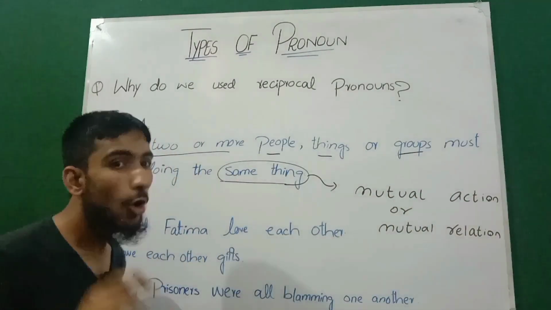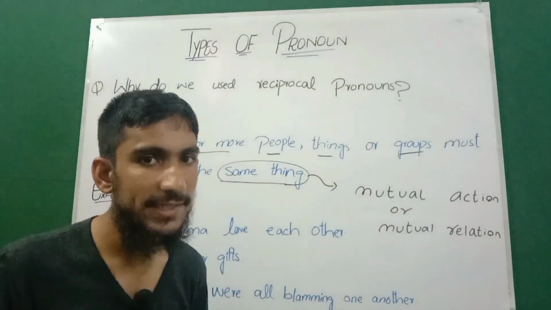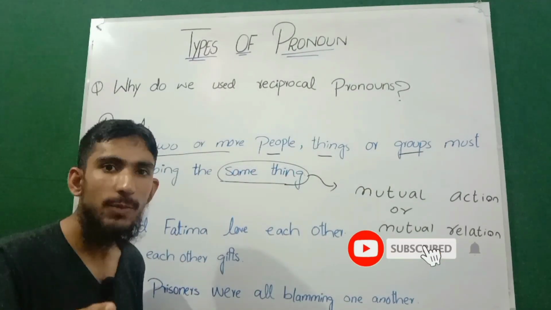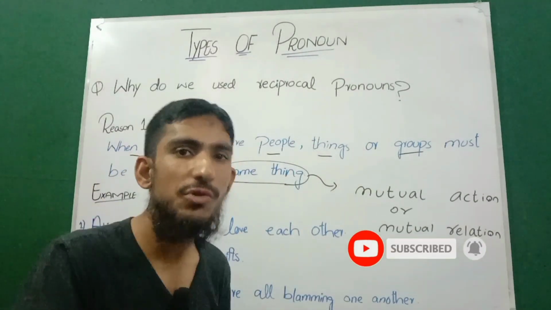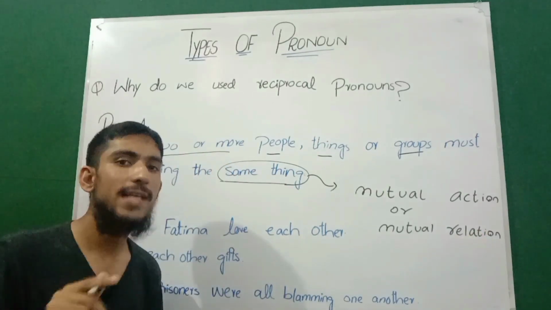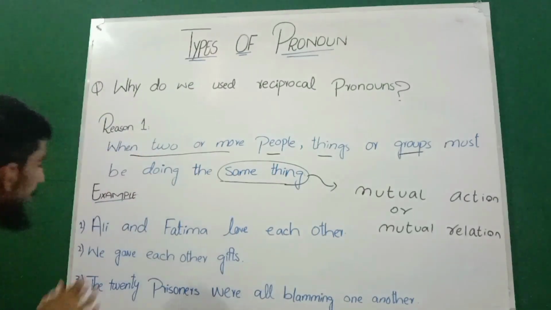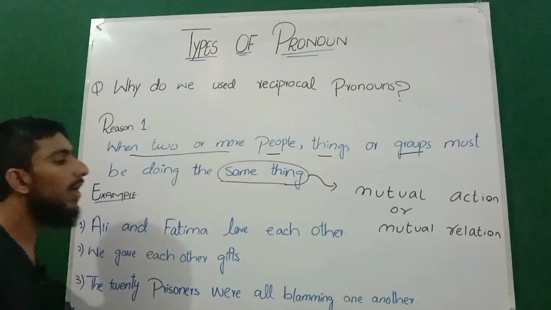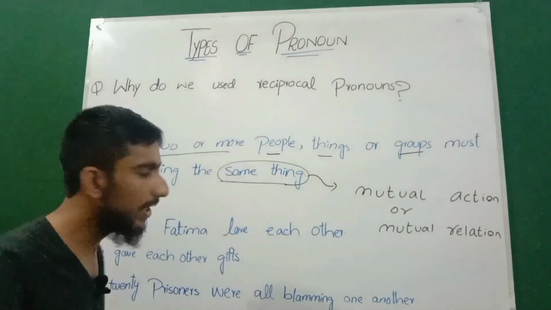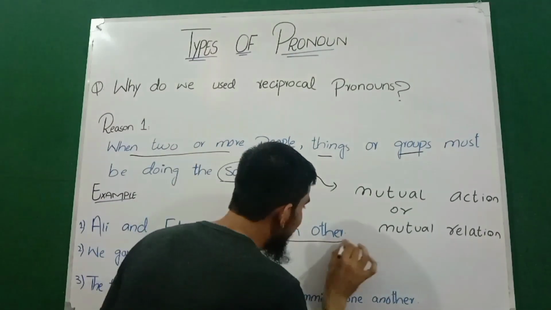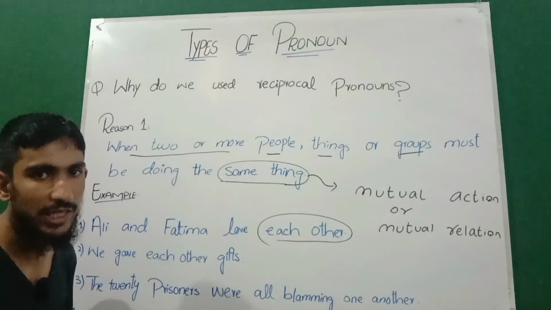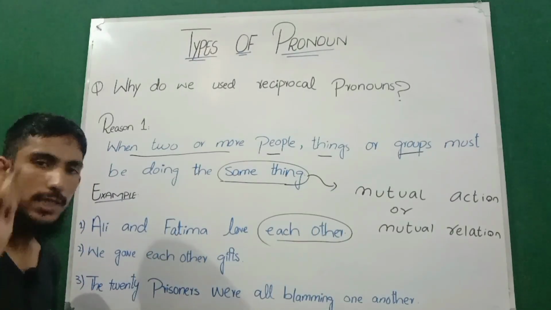So when two or more people, things, or groups are doing the same thing, here it means a mutual action or mutual relation. And we know that the reciprocal pronoun is used to express a mutual action or a mutual relationship. Now we'll discuss some examples. Through examples you will learn easily. Look at the first example: Ali and Fatma love each other. So Ali and Fatma are loving. They are doing the same thing, so that's why we use the reciprocal pronoun each other. This is the reason: when two or more people, things, or groups are doing the same thing, we use a reciprocal pronoun.